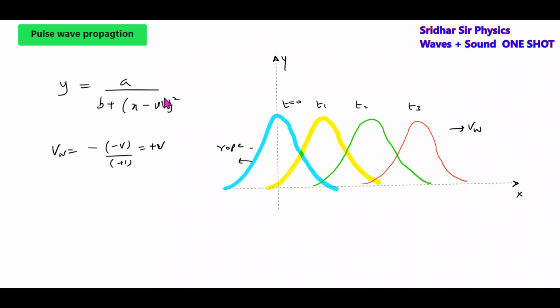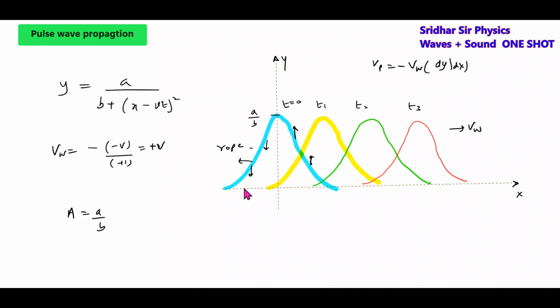Then what is the amplitude of the wave? Put x equals 0, t equals 0. The amplitude of the wave will be given by a by b. Then put t equals 0. The wave equation will be a plus bx whole square. And as you vary x, we'll get the shape of the pulse. Here the points on the rope will be moving up like this. The formula is Vp equal to minus v into dy by dx, the slope. Like this, we can calculate the velocity of any point on a rope.